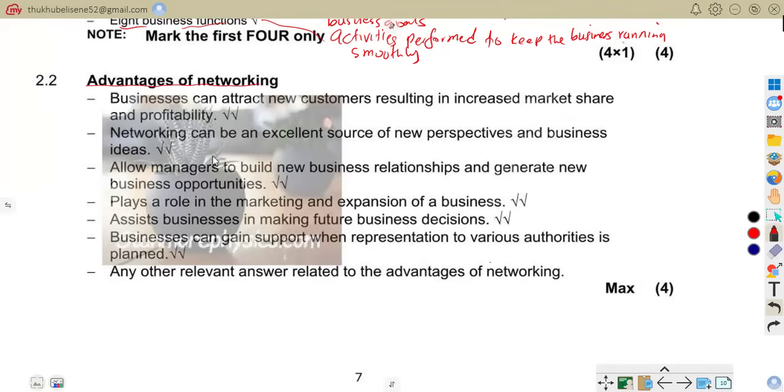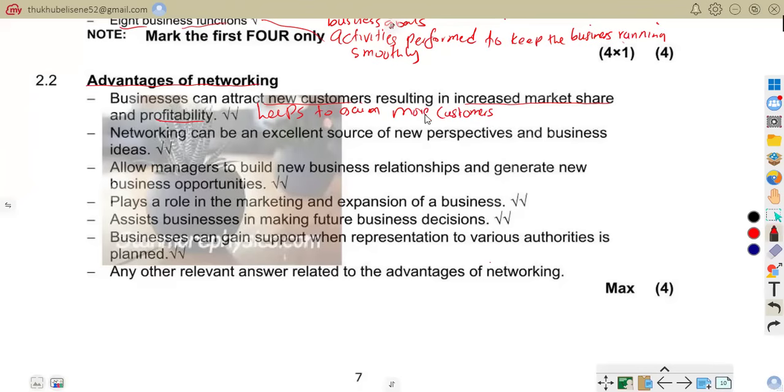Advantages of networking. As it says, business can attract new customers, resulting in increased market share and profitability. So here we attract what? New customers. Meaning networking helps business gain more customers and increase profit. It attracts more customers. It helps to gain more customers.